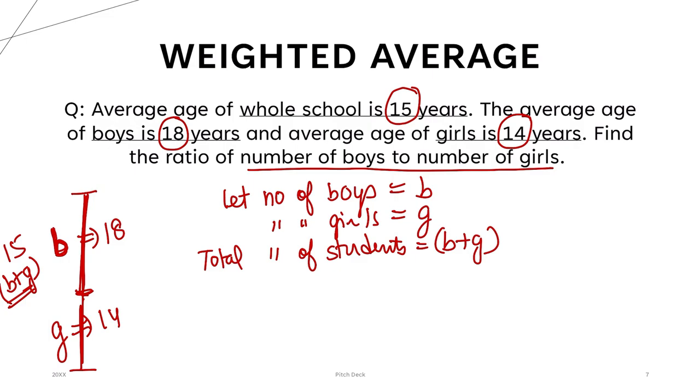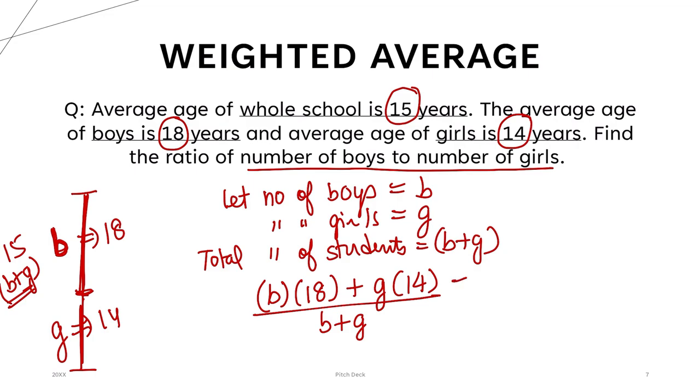Now, the average age of boys is 18. So if we look at the weighted average example, B multiplied by the age of the boys group, 18, plus G times 14, divided by the total number of students. This is the formula for the weighted average, and it is equal to 15. I hope this is clear.